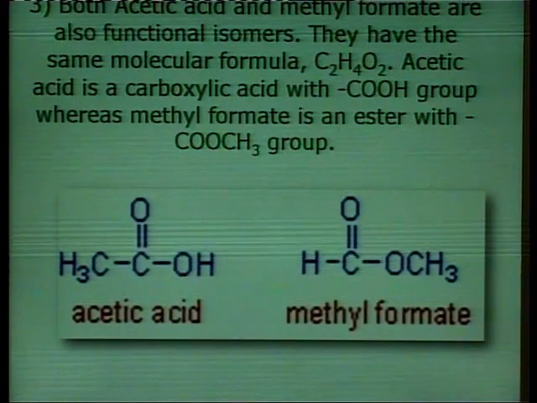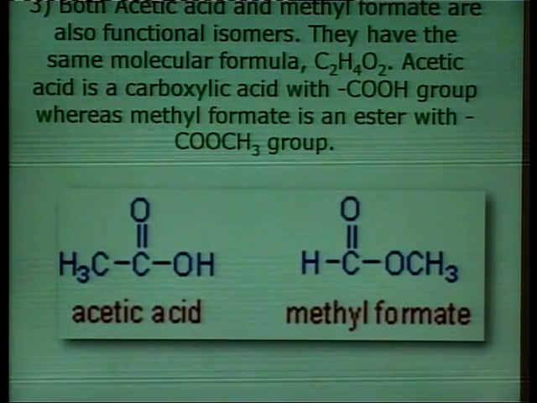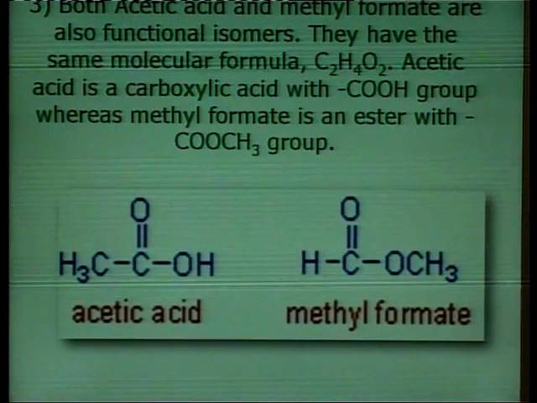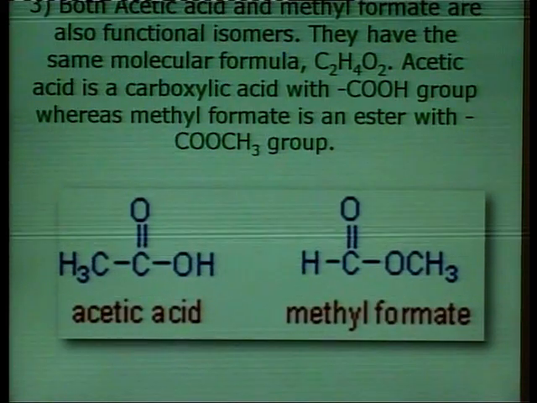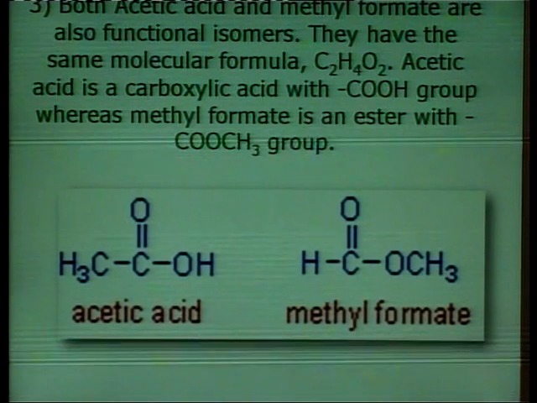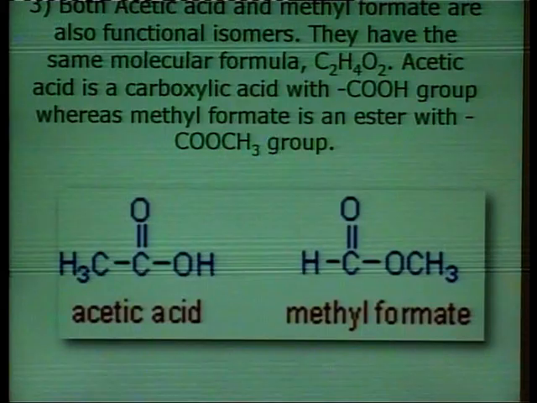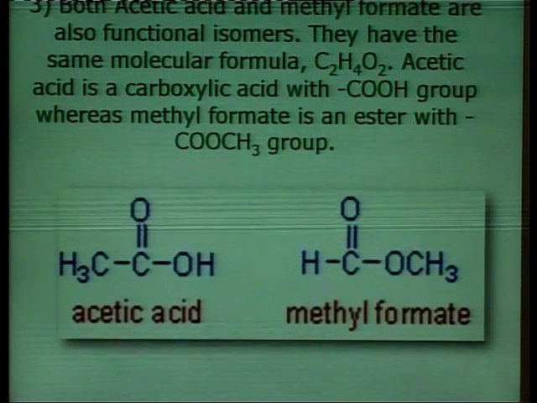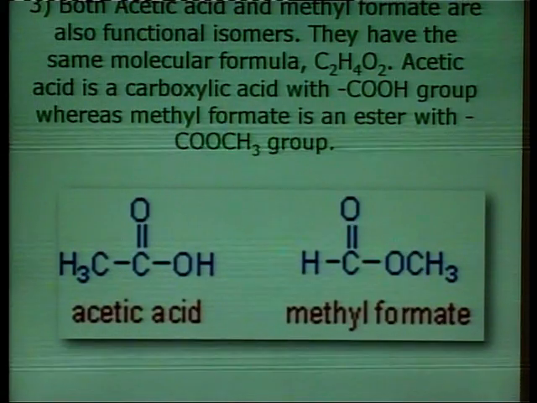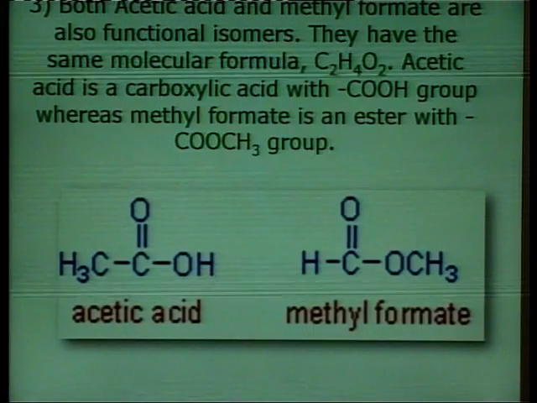Both acetic acid and methyl formate are also functional isomers. They have the same molecular formula C2H4O2. Acetic acid is a carboxylic acid with the CO2H group, whereas methyl formate is an ester with C double bond O OCH3.